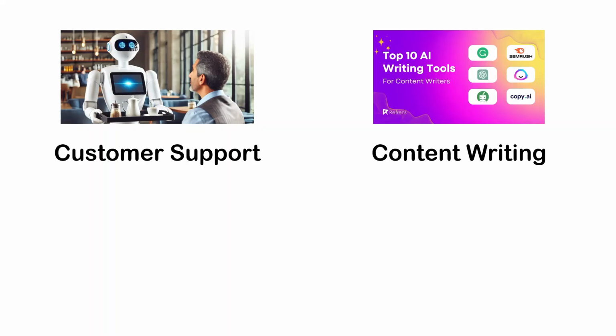AI chatbots answer customer questions instantly, 24/7. They handle thousands of queries without getting tired or frustrated. This saves companies millions while customers get faster solutions. AI writes blog posts, social media captions, and marketing copy instantly. Marketers generate multiple versions in seconds and choose the best one.